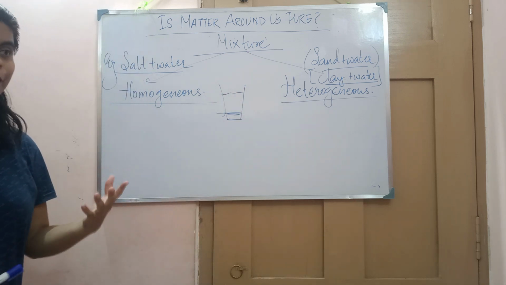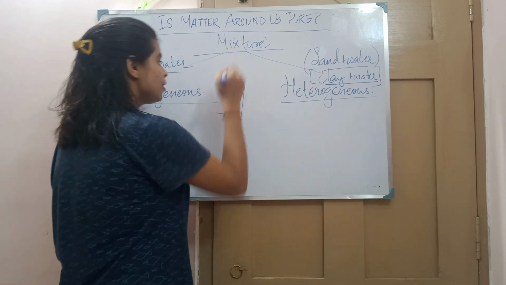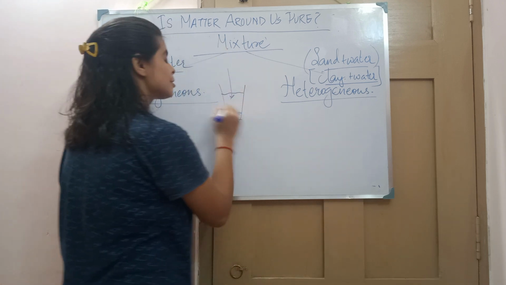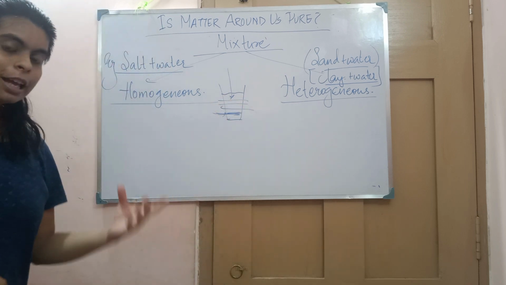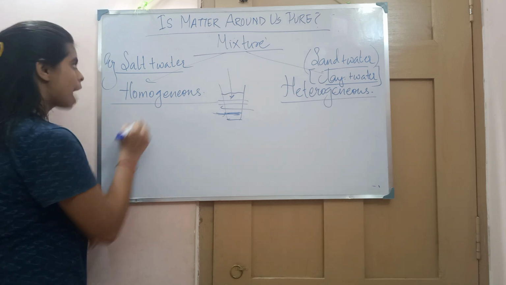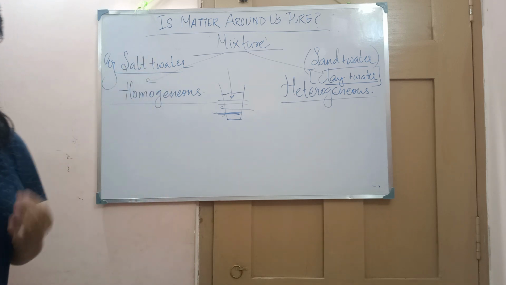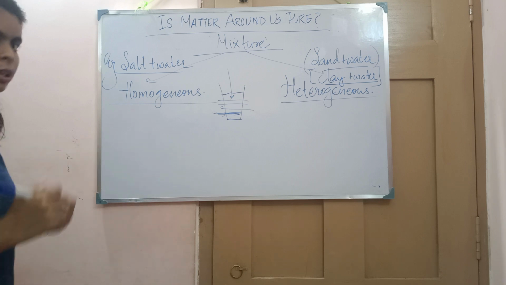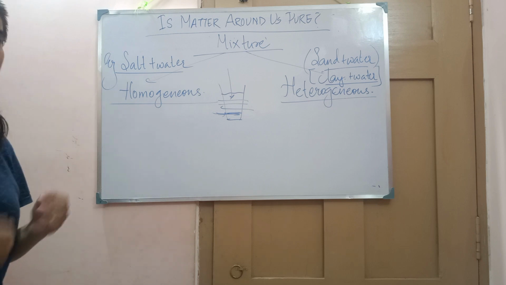The saltiness that we found in the above layer, we find the same in the below layer or any layer you go. So the particles of the salt have been equally distributed in all proportions of the water.